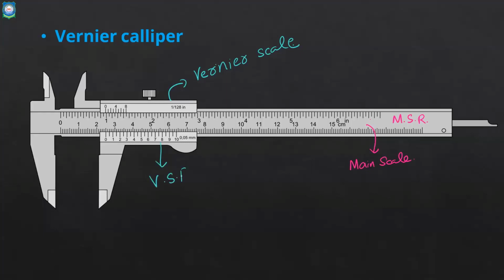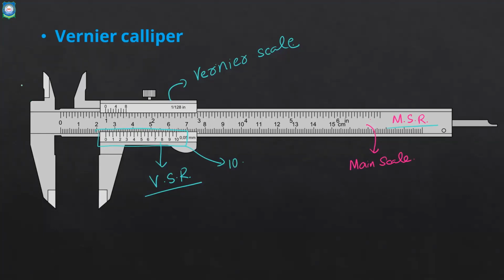So with respect to the vernier caliper, you have two readings: MSR and VSR. And if I look at VSR, it will come in different dimensions. Most commonly, the vernier scale used has 10 divisions inside it. You can see 10 divisions. The vernier scale has 10 divisions inside it.